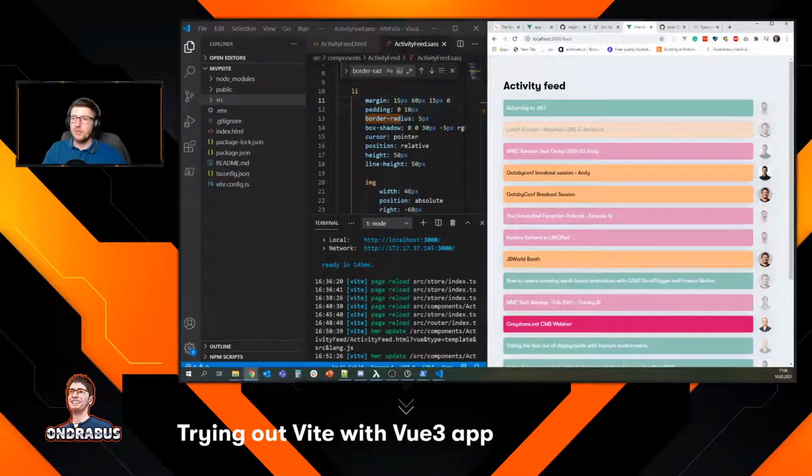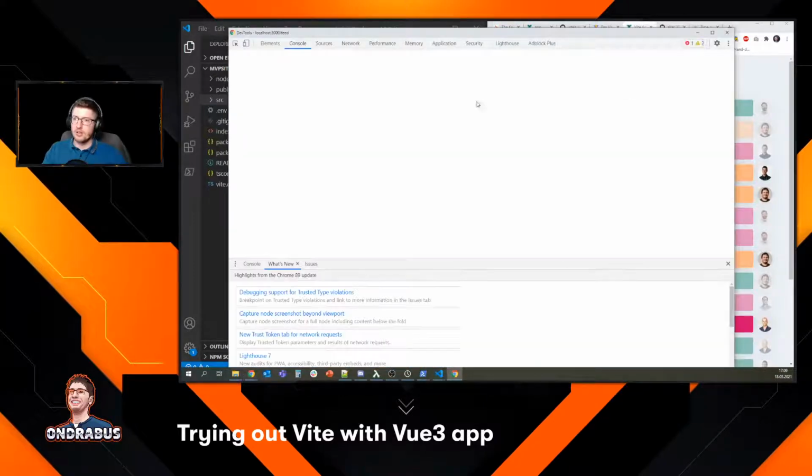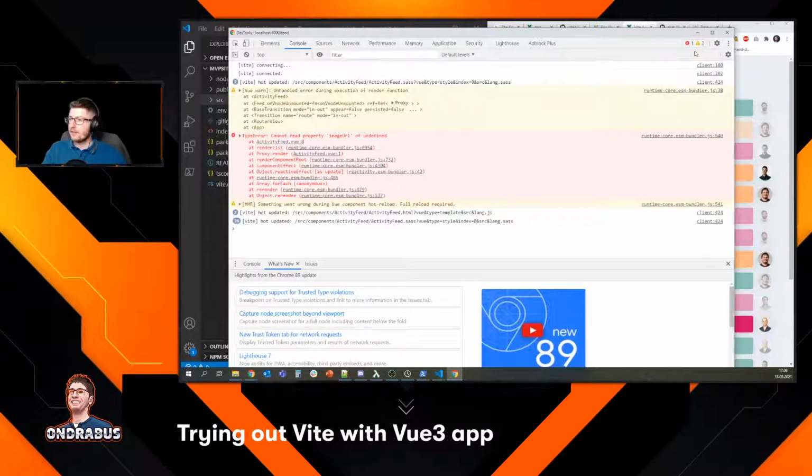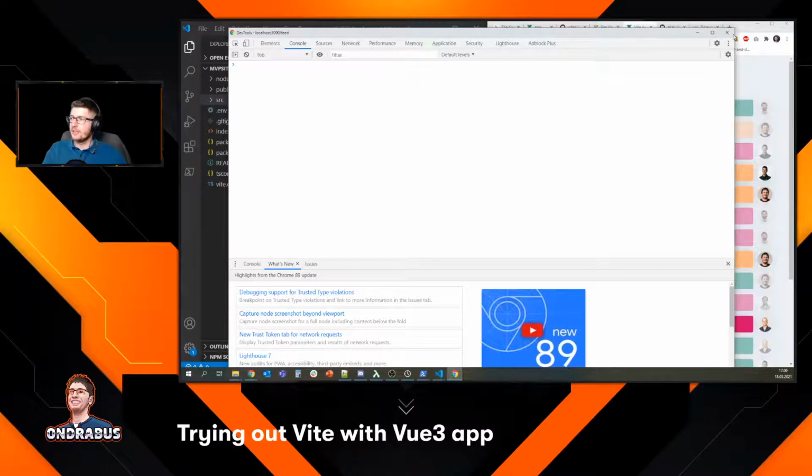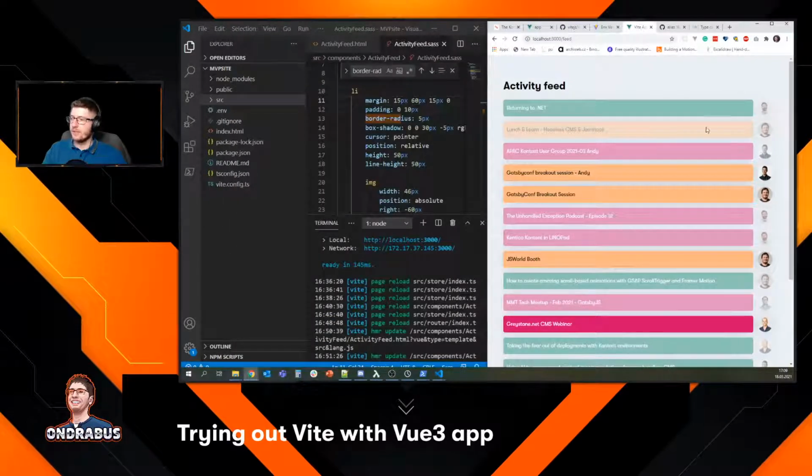I'm coming from a .NET background, so having hot reload that fast is very, very awesome. The next step would be to give me good debugging options, because otherwise I have to always check the console. If we get the debugging options of .NET and the hot reloading experience of Vite, that would be awesome.